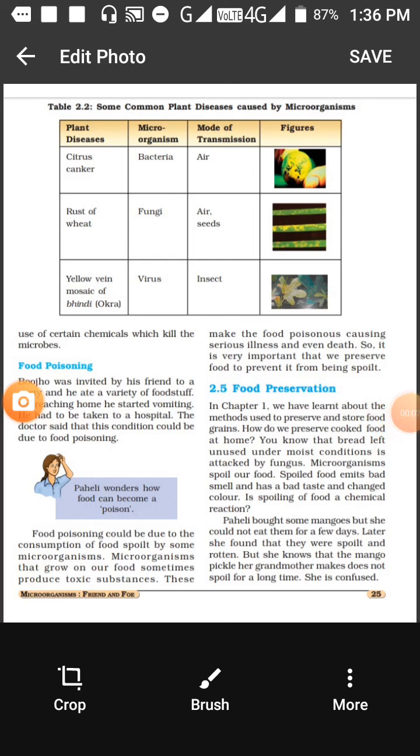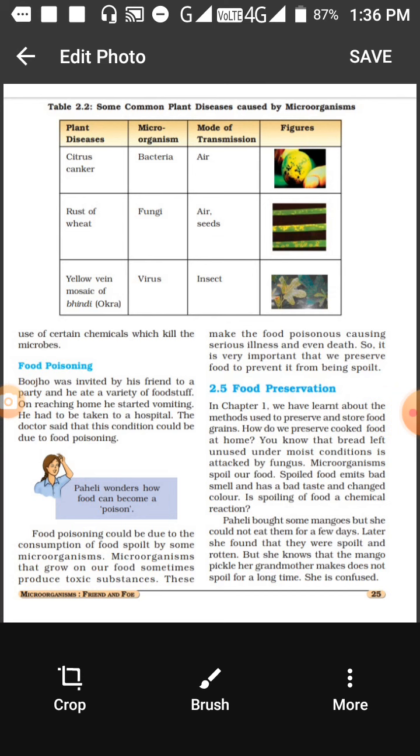In this page we will study that apart from human and animal diseases, there are some diseases which are caused in plants. From the table you can see that the first disease is citrus canker. The name suggests that it is caused in some citrus fruits.